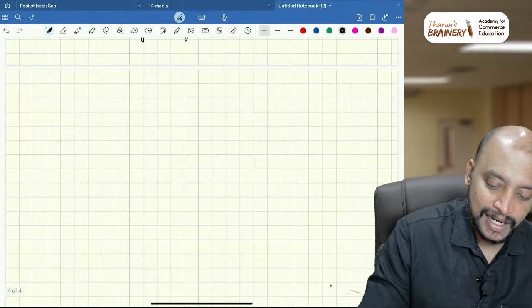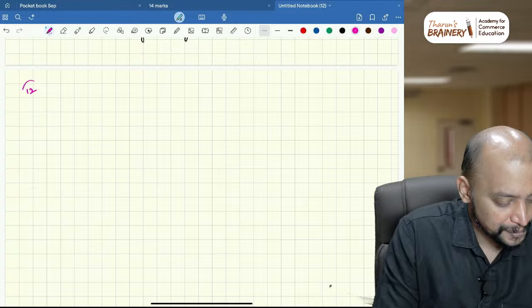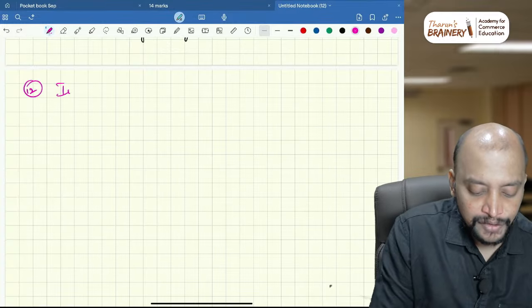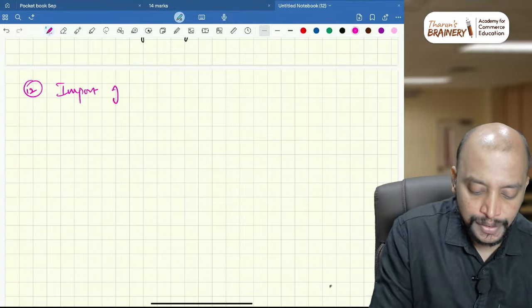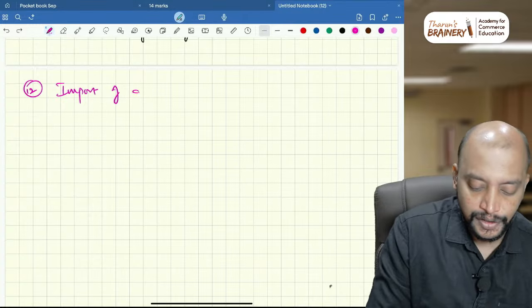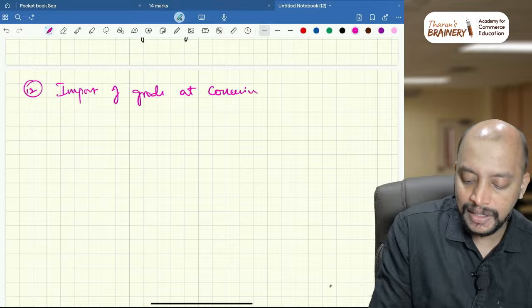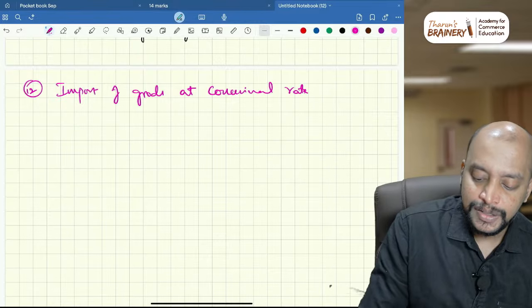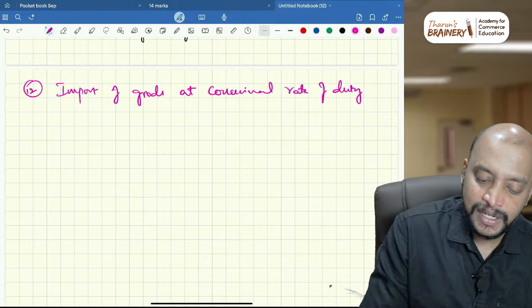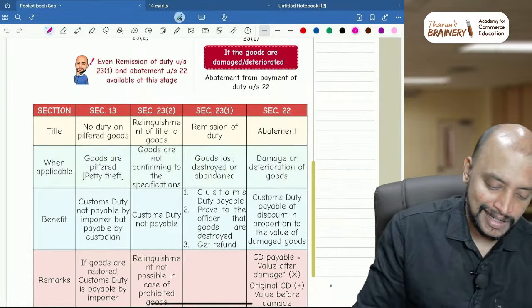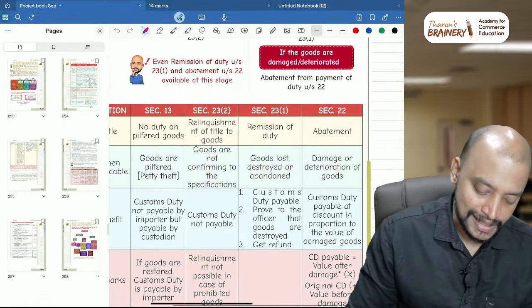And next area, 12, import of goods at concessional rate of duty rules. In this we have certain amendments, so that can be tested. So what is that limits?